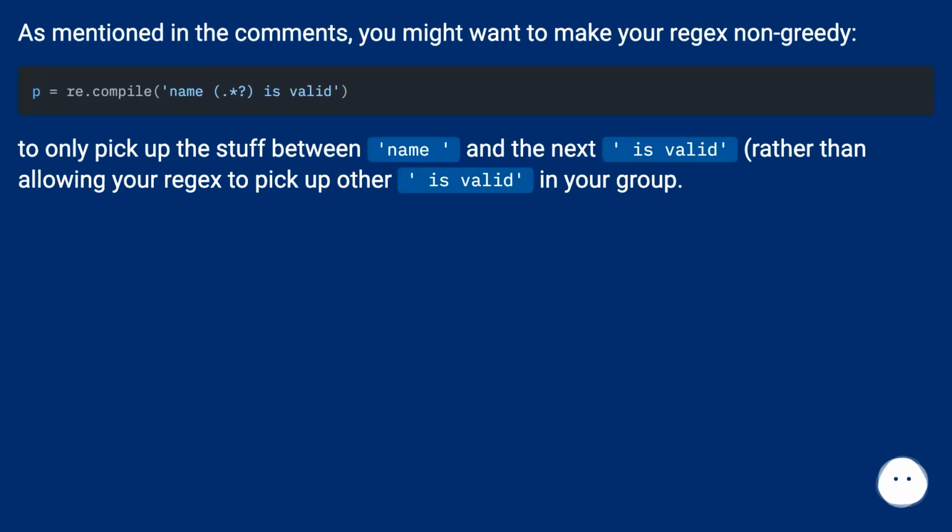As mentioned in the comments, you might want to make your regex non-greedy, to only pick up the stuff between a name and the next "is valid", rather than allowing your regex to pick up other "is valid" in your group.